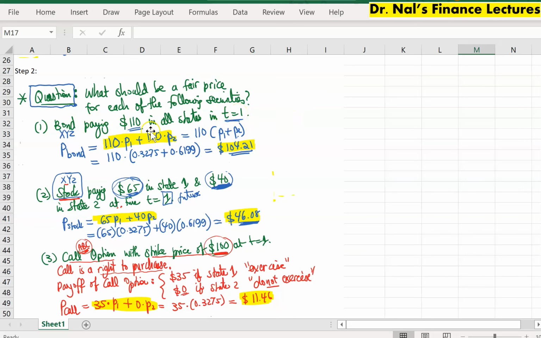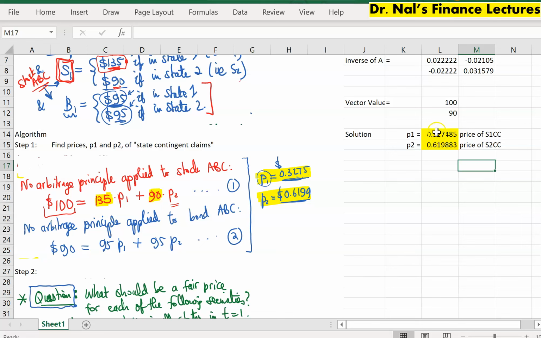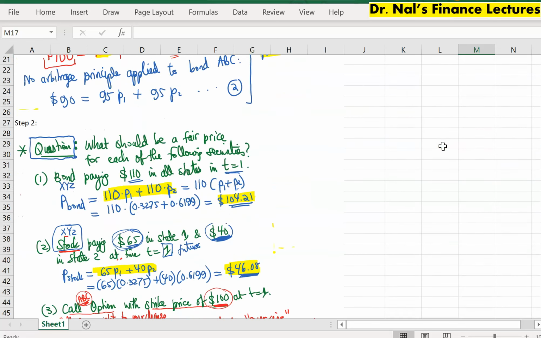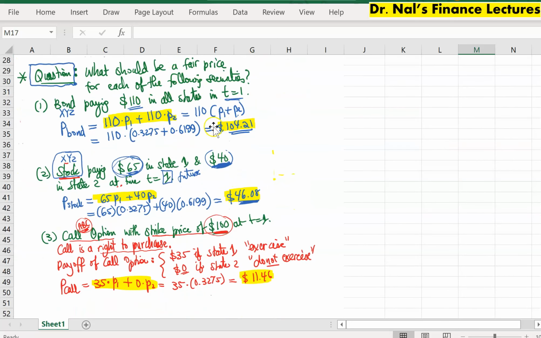So for instance, a bond which pays $110 regardless of the state, you can replicate that by simply combining 110 units of state 1 contingent claims, for which each one you are paying P1 today, plus 110 units of state 2 contingent claims, and each of these you paid P2. So when you plug in P1 and P2 that we just got, 0.32 and 0.61, you get this value. So this must be the value of this bond.